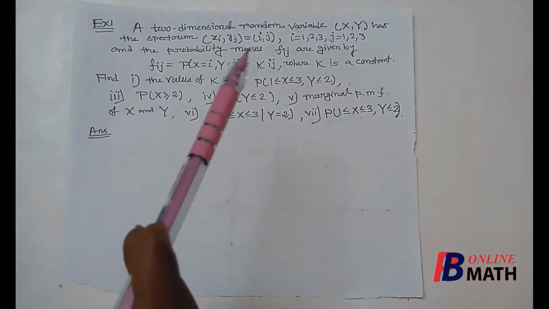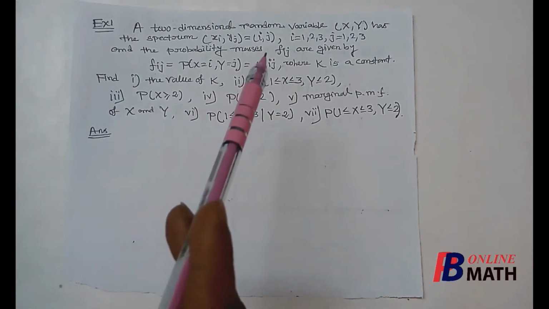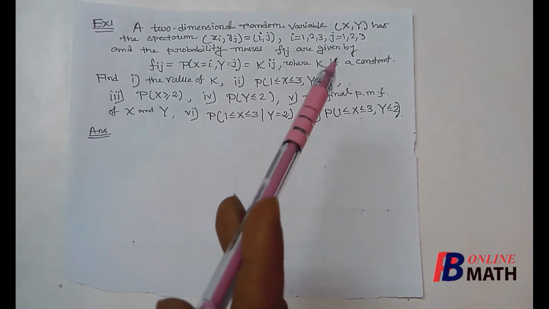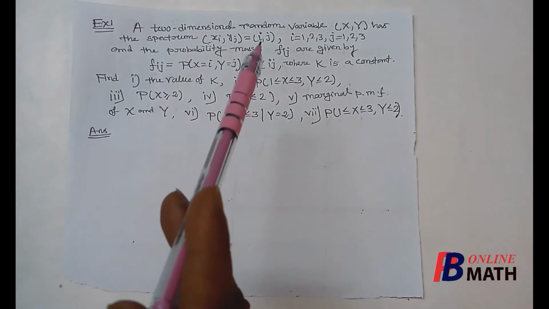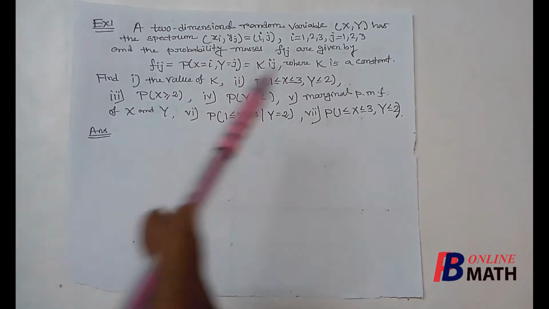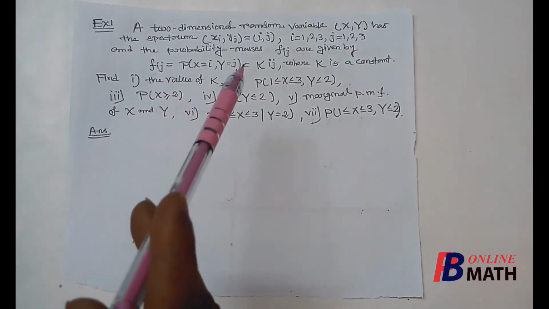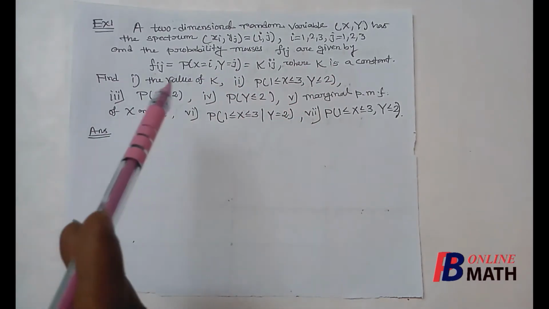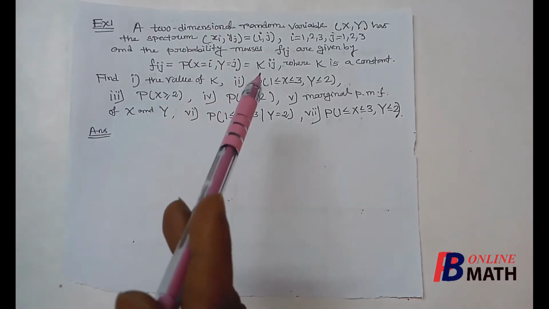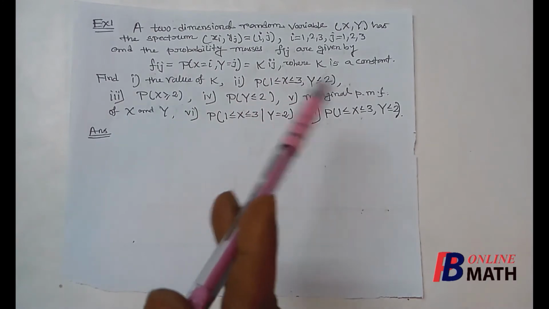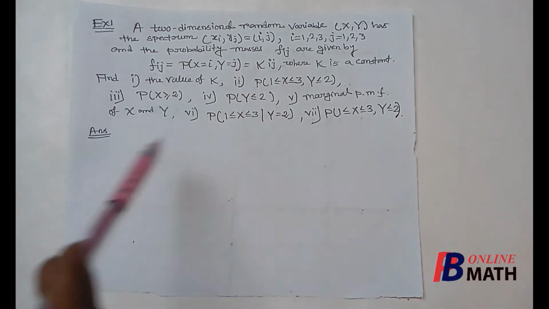A two-dimensional random variable XY has the spectrum (x_i, y_j) equal to (i, j), where i varies from 1 to 3 and j varies from 1 to 3. So actually our spectrums are (1,1), (1,2), (1,3), (2,1), etc. So there are actually 9 spectrums, and the probability masses are f_ij, given by f_ij equal to the probability at x equal to i, y equal to j. This is k into i into j, where k is a constant. Then we have to find the value of k and all these probabilities.